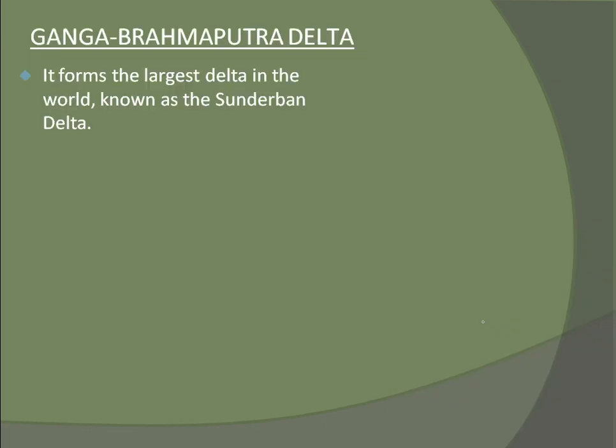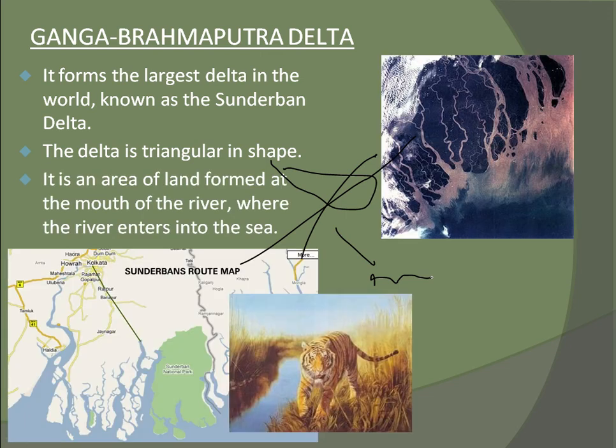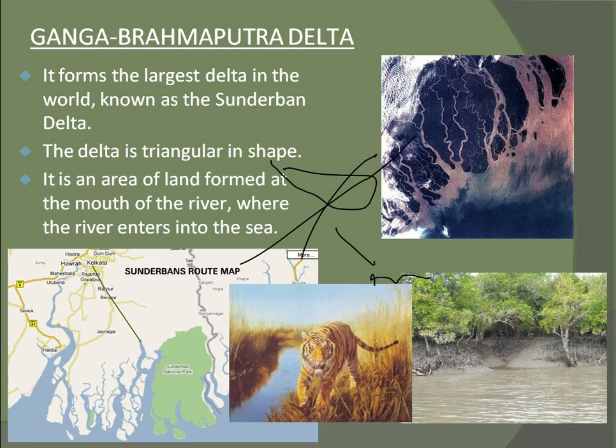Ganga and Brahmaputra Delta. It forms the largest delta in the world, known as Sundarban Delta. The delta is triangular in shape. It is an area of land formed at the mouth of the river where the river enters into a sea.